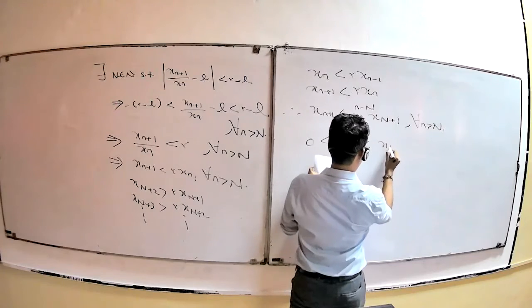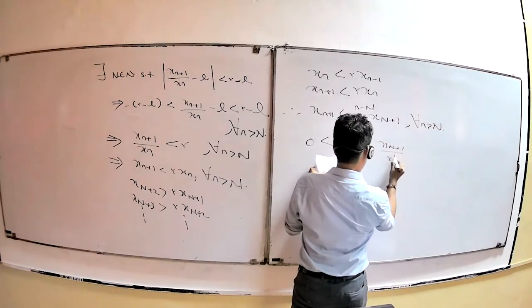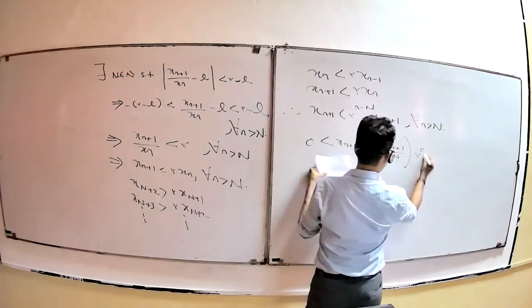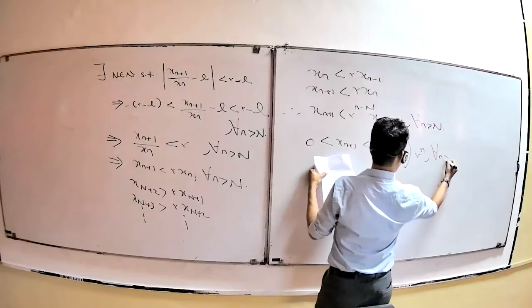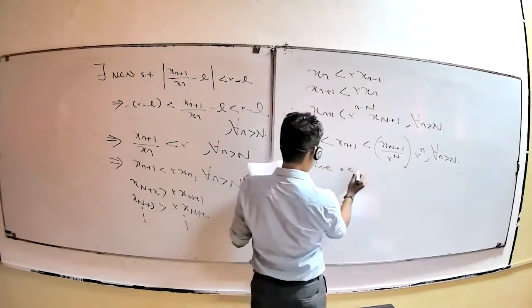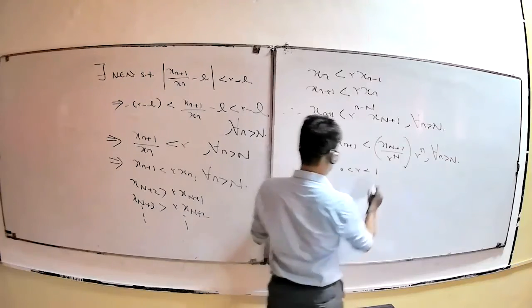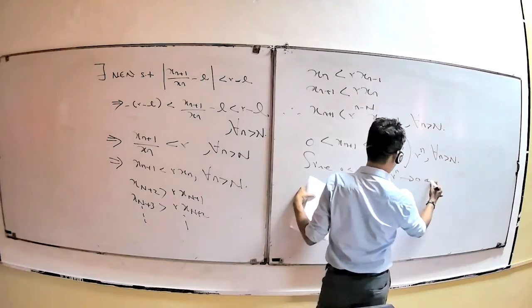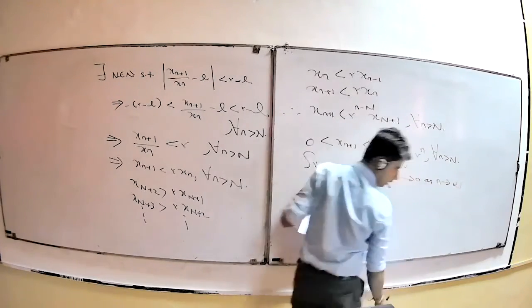You can write S(N plus 1) over r to the power capital N times r to the power small n for all n greater than N. But since 0 is less than r, less than 1, this r to the power n tends to 0 as n tends to infinity.